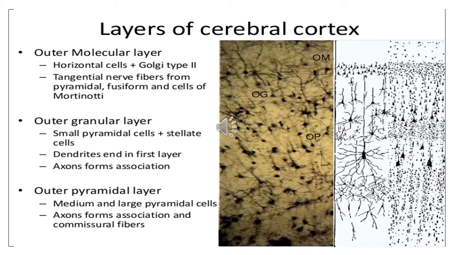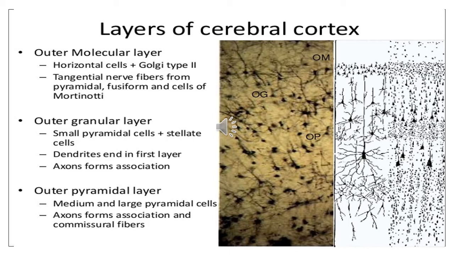Then in the second layer, that is the outer granular layer, which is in the diagram on the right side, you can see that it consists of stellate shaped cells. The stellate shaped cells, as you know, are polygonal in shape, and they are very small in size. Small size pyramidal cells you have to draw in this layer also. And then comes the outer pyramidal layer.